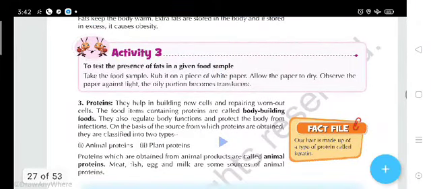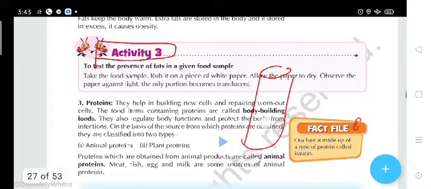Now activity three. In this activity, you have to test the presence of fat in a given food. For testing the presence of fat, you have to take the food samples. Now rub it on a piece of paper.